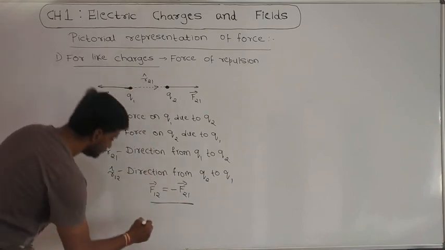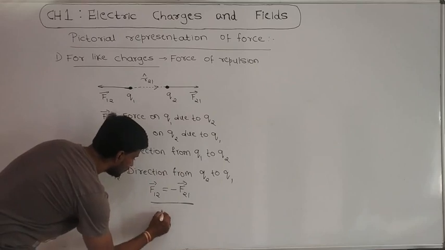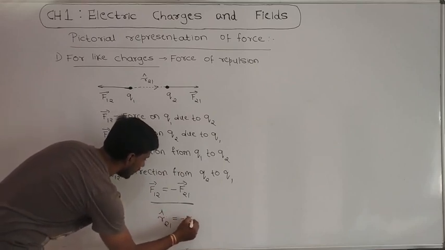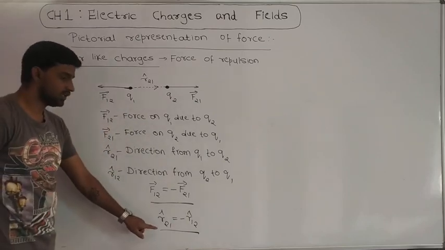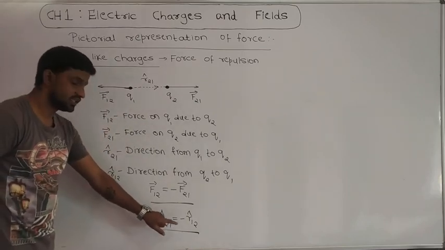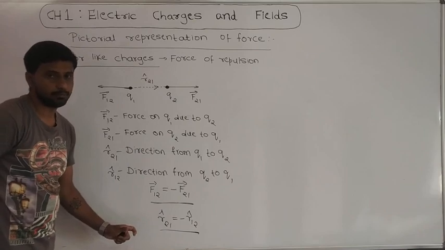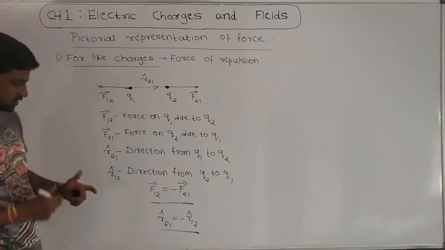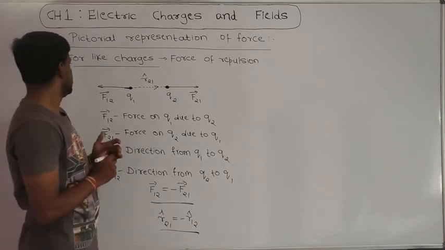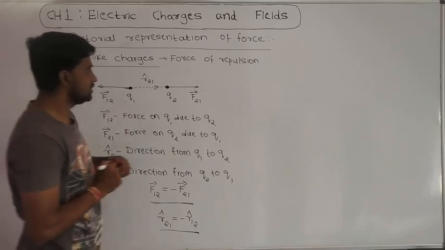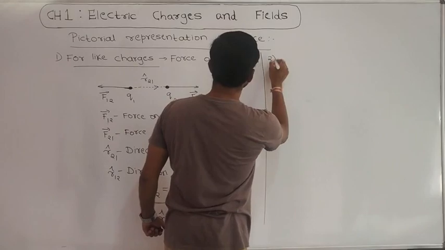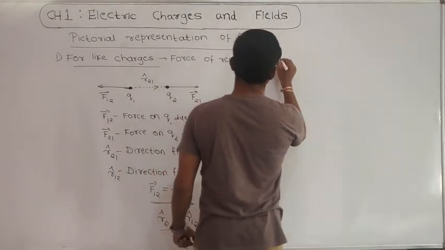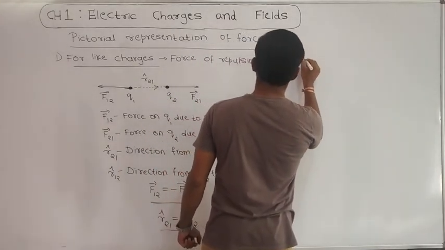Similarly, we can write R21 cap is equal to minus R12 cap. Here the displacement directions are opposite but they are equal in magnitude. Okay, these are some points you should remember. This is in the case of like charges. Similarly, for unlike charges, how do we represent the force of attraction?